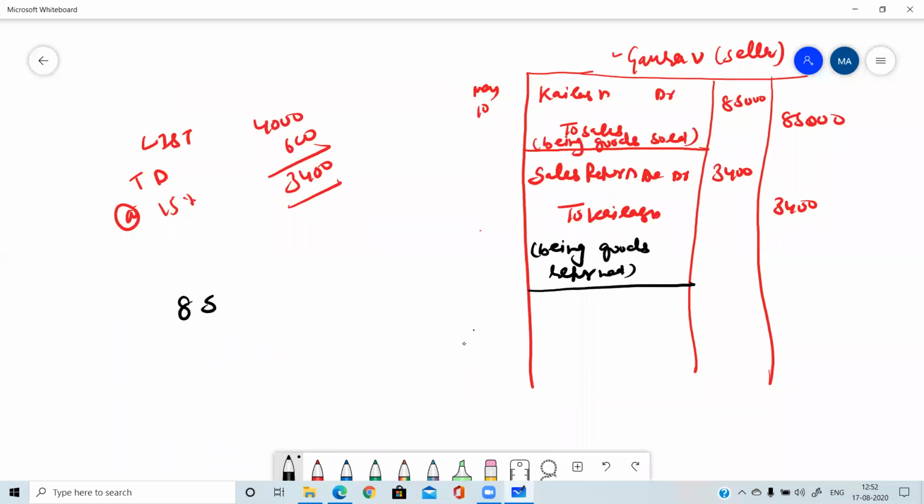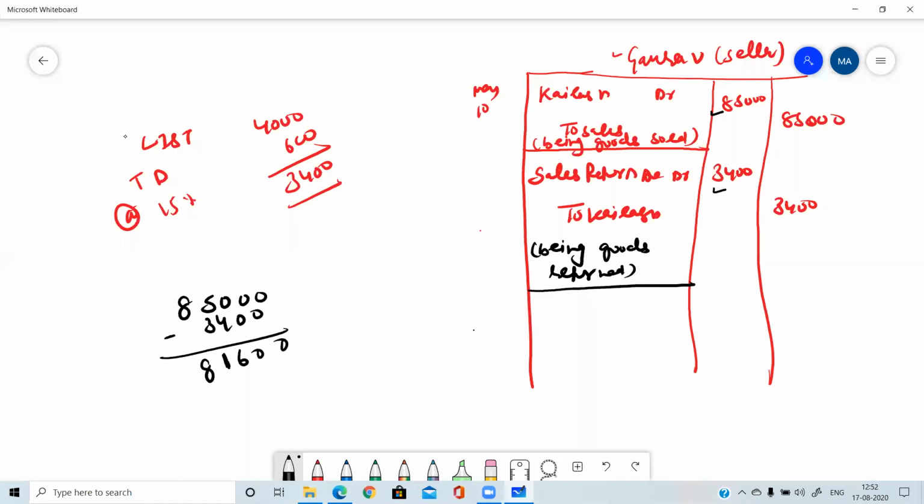Total 85,000 was there. Yes, you just tell me the amount we need to get from Kailash. So 85,000 we were supposed to get. Out of this 85,000, for 3,400 he has returned the goods. So first of all we need to subtract it. 81,600 we were supposed to get.